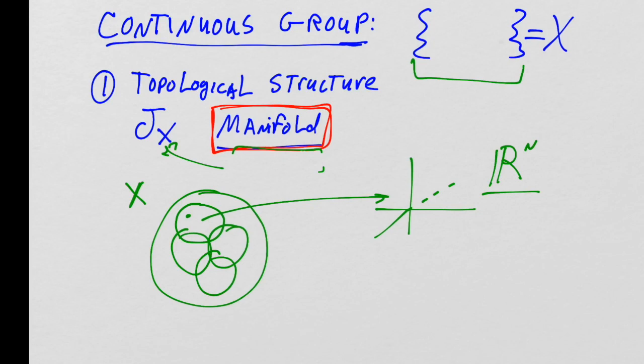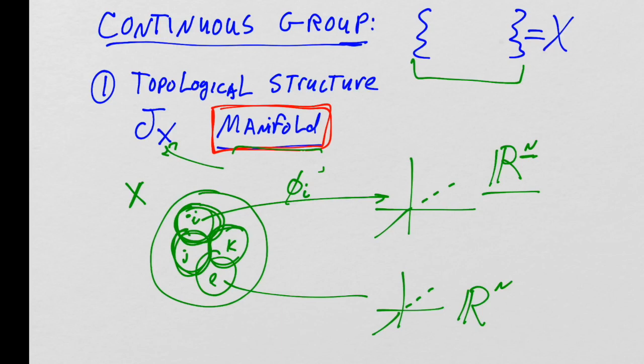Each individual region in the underlying manifold or in the continuous group can be mapped into an n-dimensional real Cartesian space. And that mapping, I'll call phi, and I'll give it an index I, and each of these regions will be indexed by a number. I, maybe this is a different one, J, K, L.